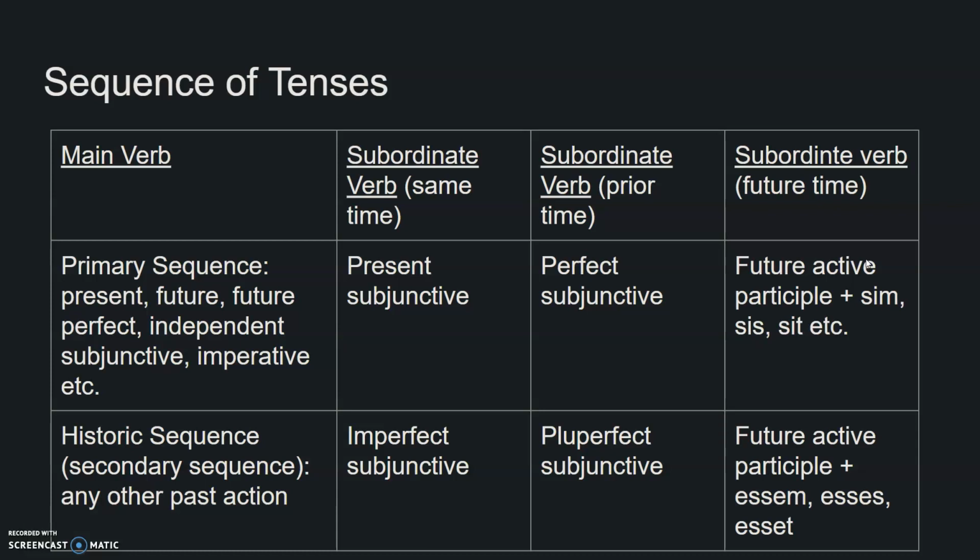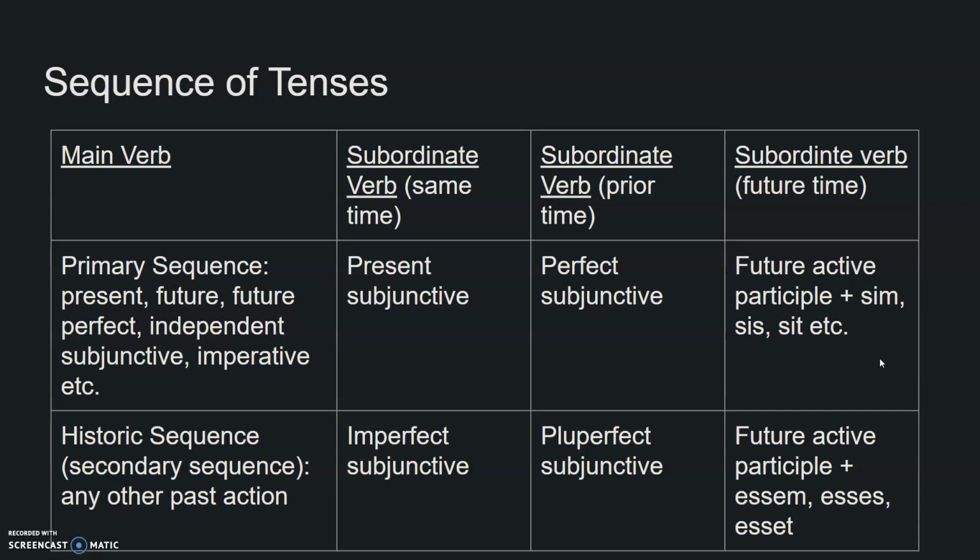So we can talk through this in a sentence, right? If we have a simple question, "I am in Rome," he asked whether I am in Rome. Nice present subjunctive here, right? We've got primary sequence. He asks whether, which is introducing our question, I am in Rome, same time. Primary sequence, perfect subjunctive. He asked whether I was in Rome. Now we've moved back. We're in prior time. But notice we can also ask, he asks whether I will be in Rome.